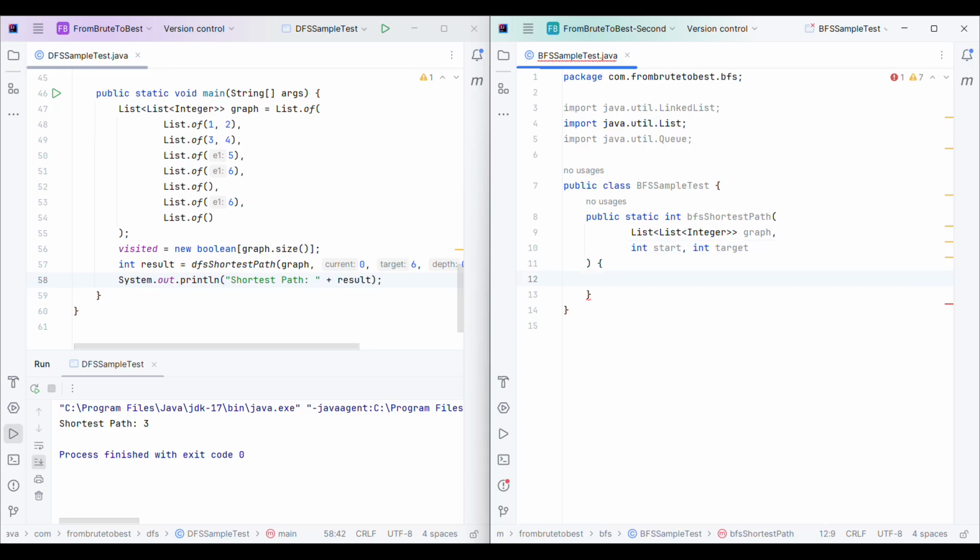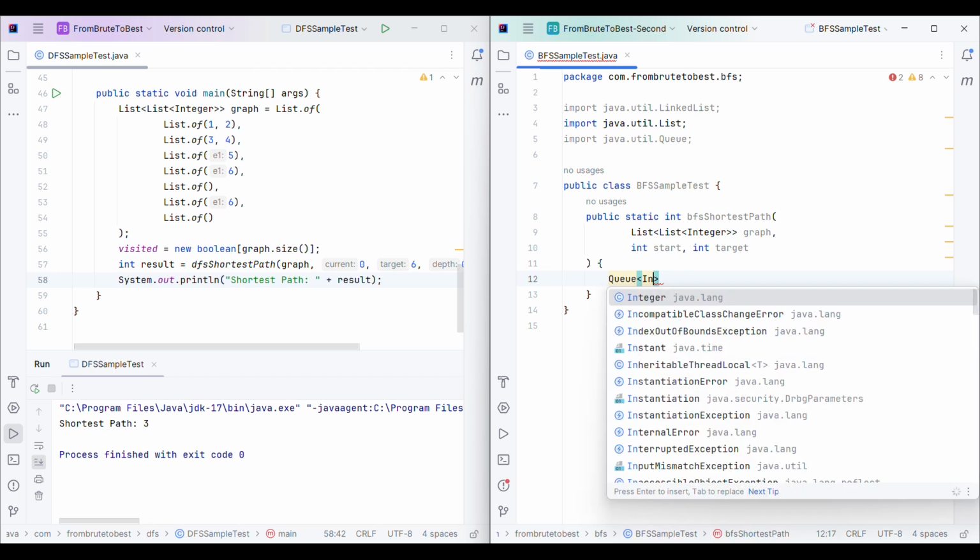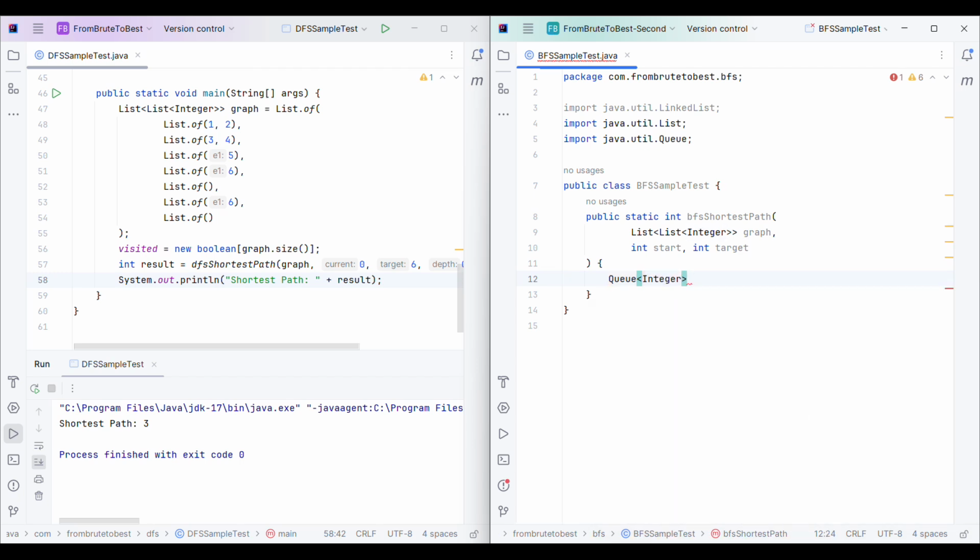Now coming to the method, here I will use a queue to iterate over all the nodes. Why a queue? Because a queue follows the FIFO principle, and in BFS we need to traverse through the breadth. The first child nodes which are detected, we will go by that breadth first. That's why we are using a queue here.